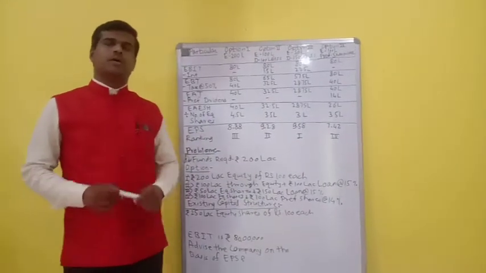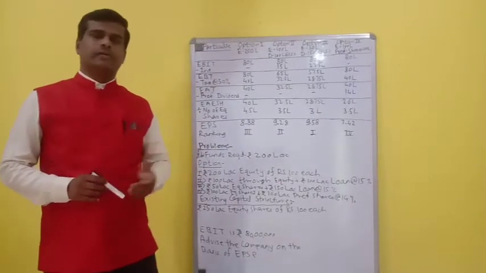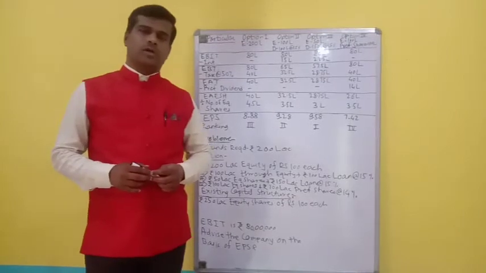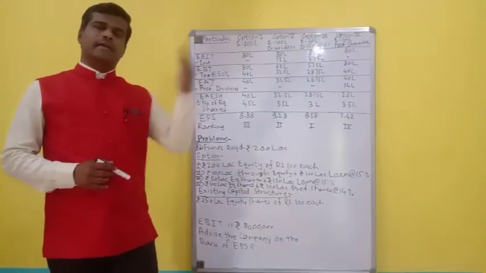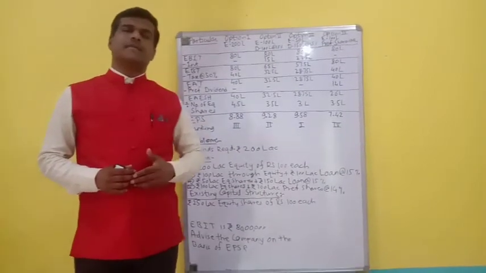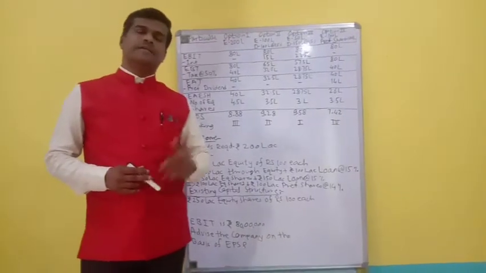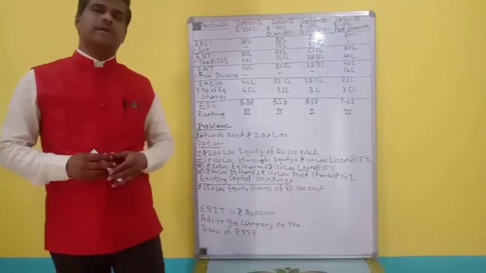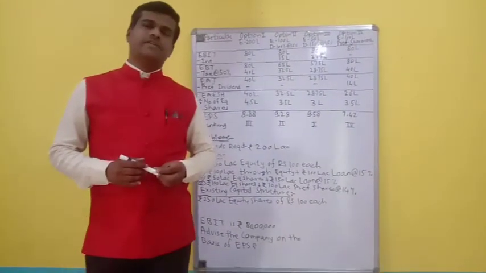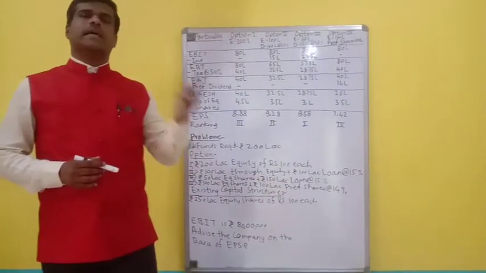Friends, so today we are going to see another problem on capital structure. In the capital structure, you are now very clear as to how the problems have been solved. You are given the EBIT, then you subtract interest and get earnings before tax. Then you subtract tax, and you get earnings after tax, and then you subtract preference dividends if there are any. Then you get earnings available to equity shareholders, and you divide that by the number of equity shares to get the EPS, and the option in which the EPS is highest is the choice that you make.